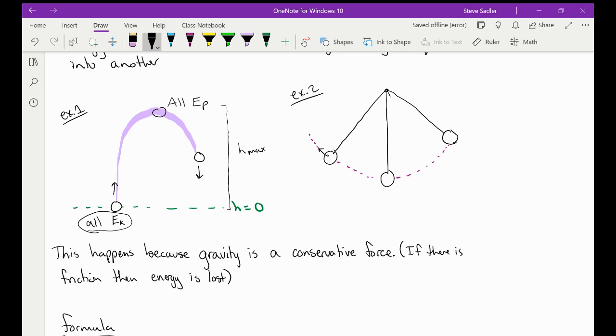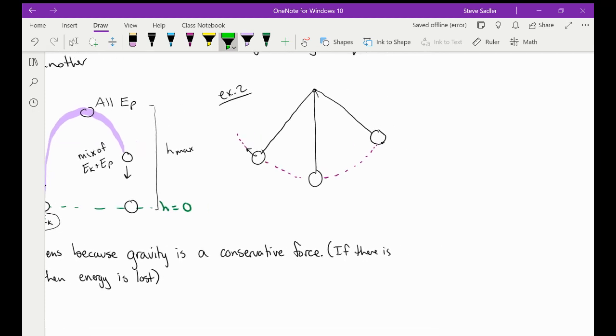And as it starts falling down, it's converting that potential back into kinetic because it's slowly losing potential energy because the height is getting smaller, and it's turning that into kinetic energy because the velocity is getting higher. So in the middle here, we have a mix of EK and EP. And then as it gets down to the bottom, it'll have all kinetic energy again and no potential energy. It's the same here with a pendulum.